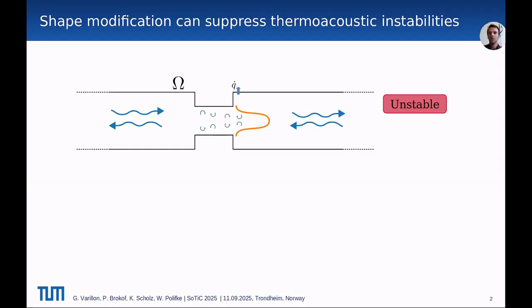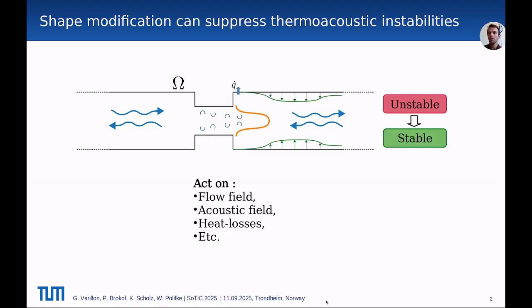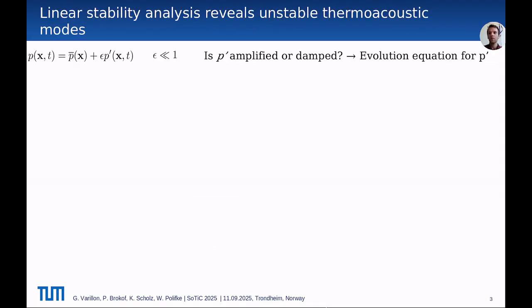We study thermoacoustic combustion instabilities, and in that context, shape optimization aims at modifying the shape of a burner and thus acting on the flow field, the acoustic field, and heat losses to dampen or suppress combustion instabilities. By instabilities, we mean the framework of linear stability analysis that assesses the evolution of infinitesimal fluctuations, for example of the pressure, around a base or a mean state. If these small fluctuations are amplified, then the system is unstable.